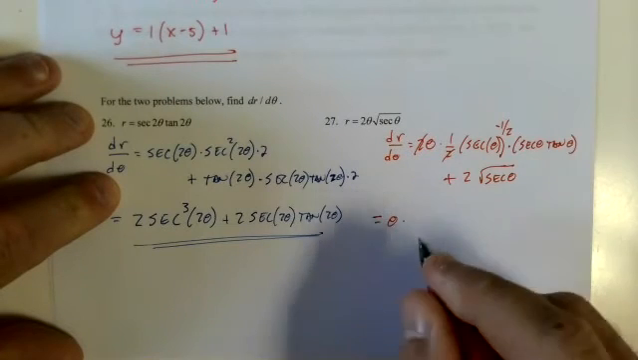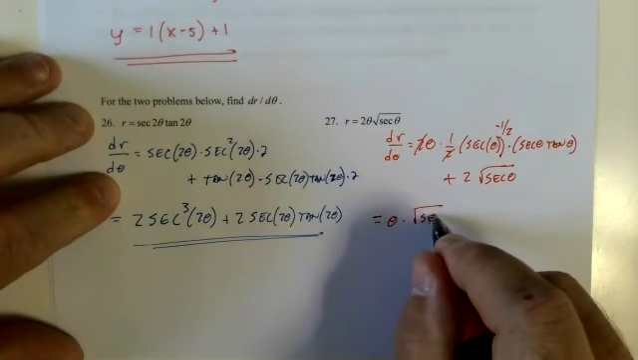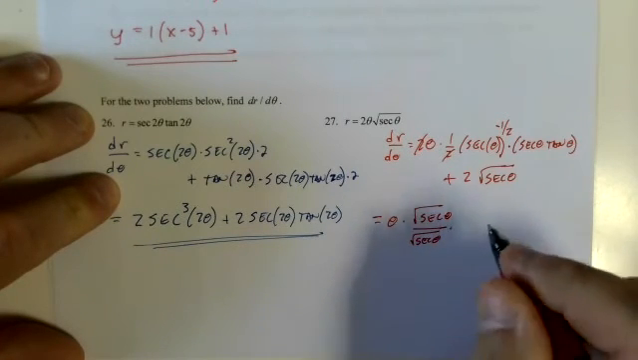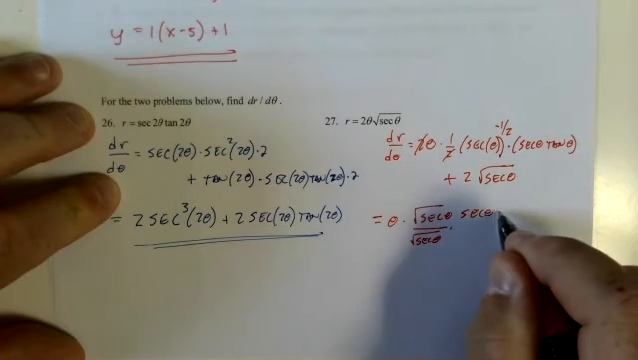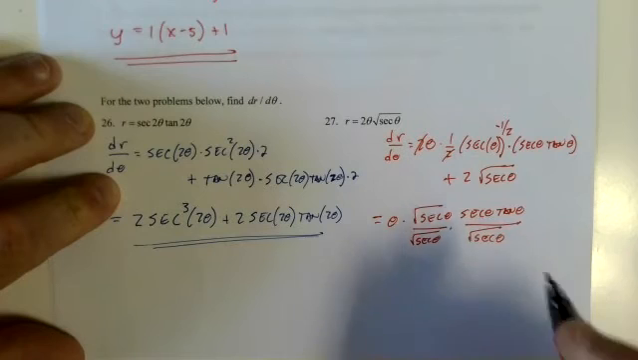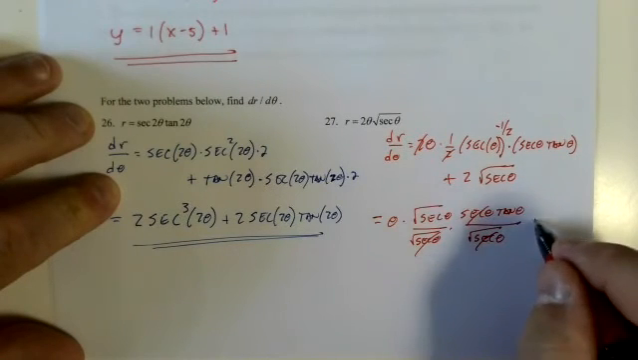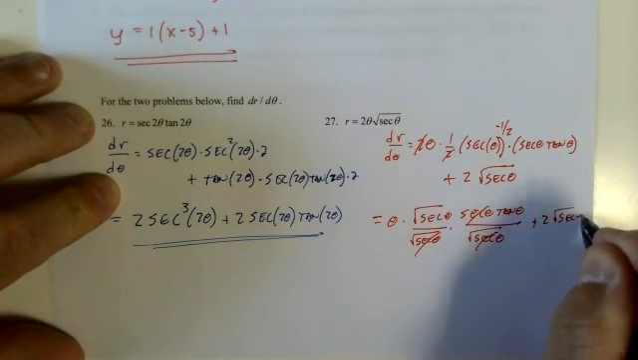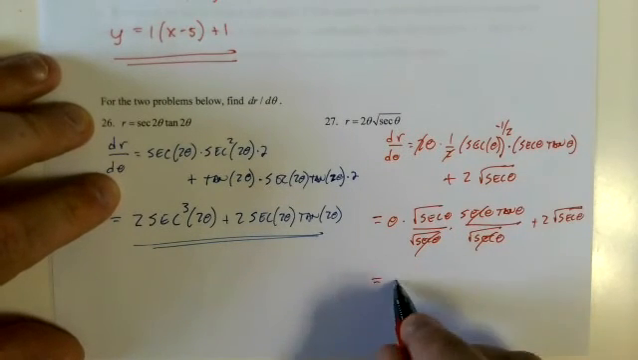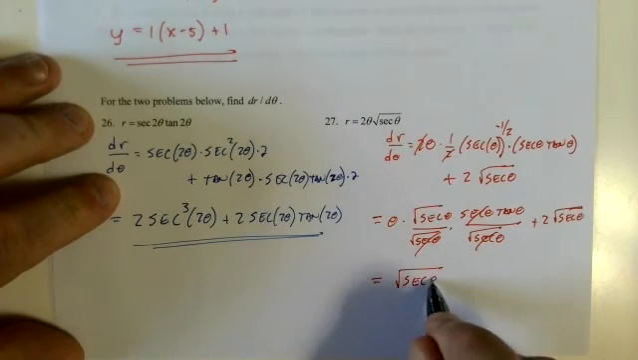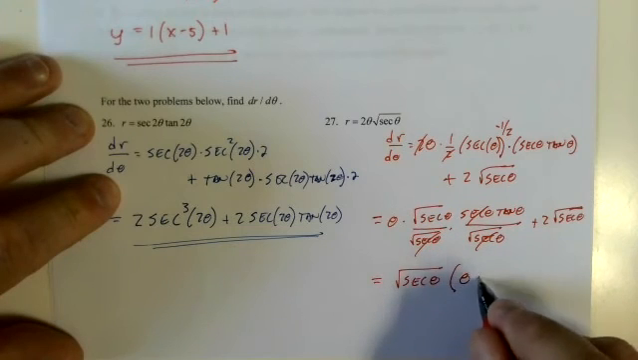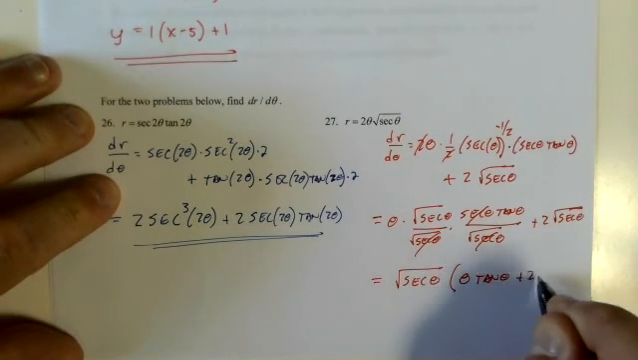Equals theta times square root of secant of theta over square root of secant of theta times secant theta tangent theta over square root secant of theta, plus 2 square root of secant theta, which I can factor out, equals square root of secant theta, and I didn't have to, times theta tangent of theta plus 2.